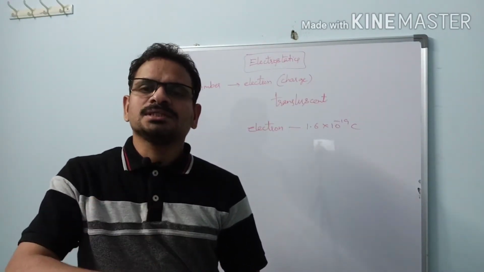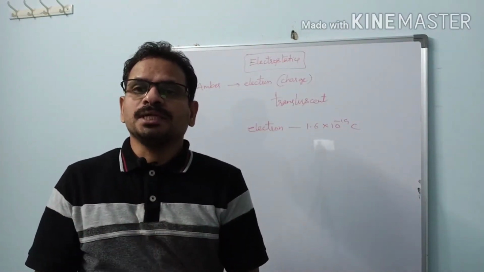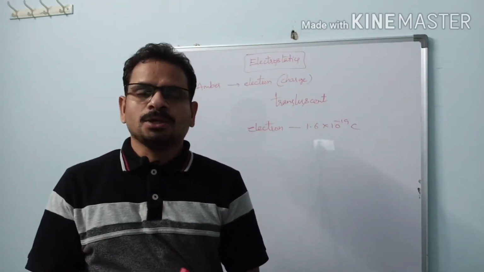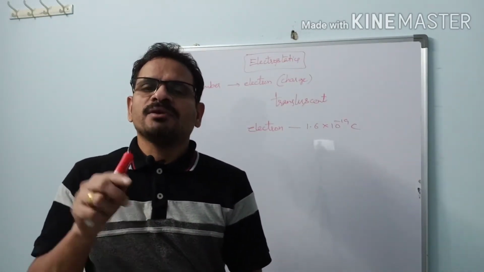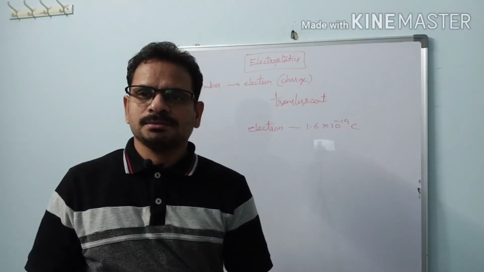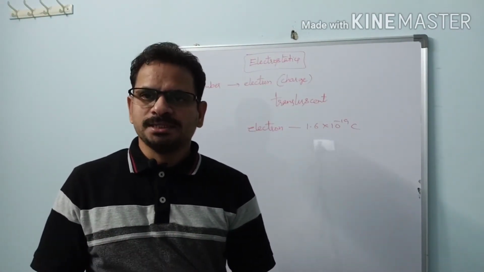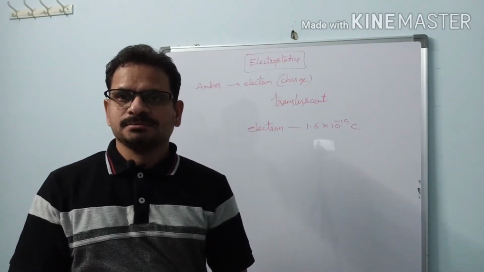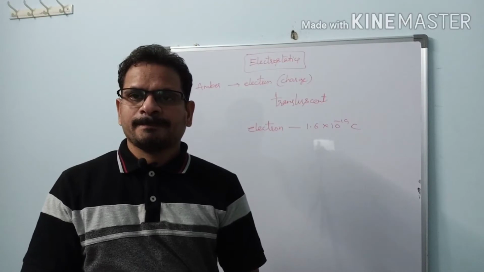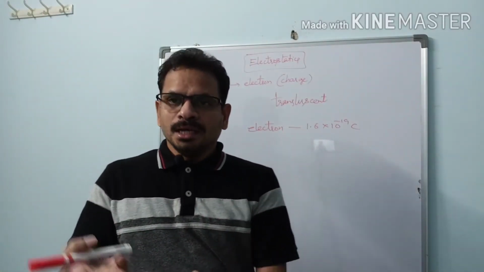Due to the transfer of these electrons only, a body gets charged. So how does a body get positively charged, and how does a body get negatively charged? If a body loses electrons, it becomes positively charged, and if a body gains electrons, it becomes negatively charged. From where does the body acquire electrons, or to where does the body lose electrons?